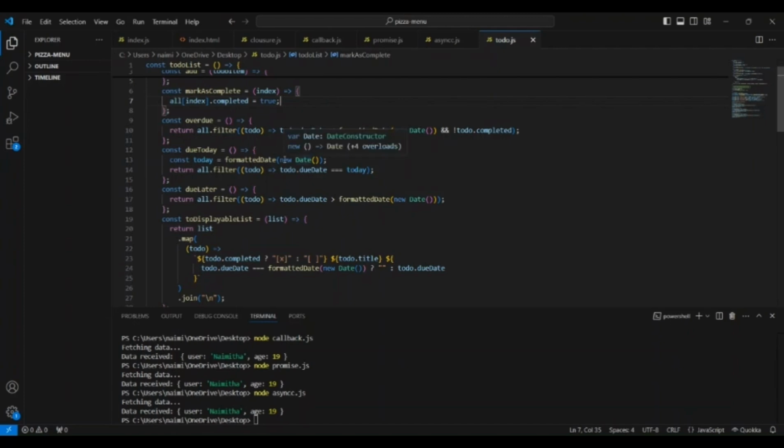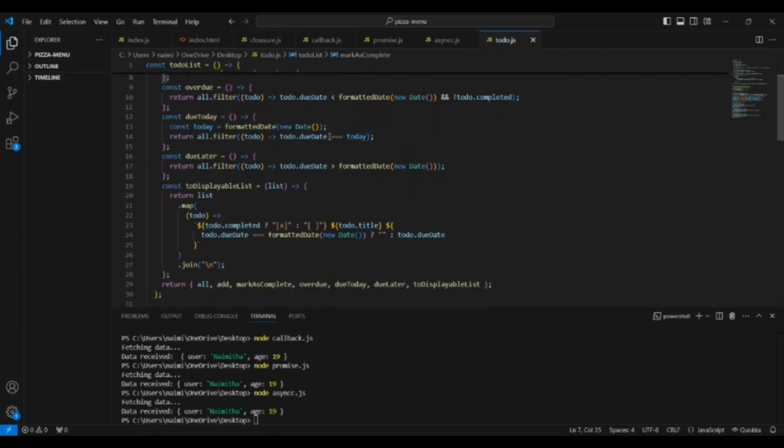It compares each task's due date with today's date and filters out the overdue tasks. So this is how it works. This method uses the helper function formatted date, which converts a date object to a string format. It makes it easier to compare the dates.